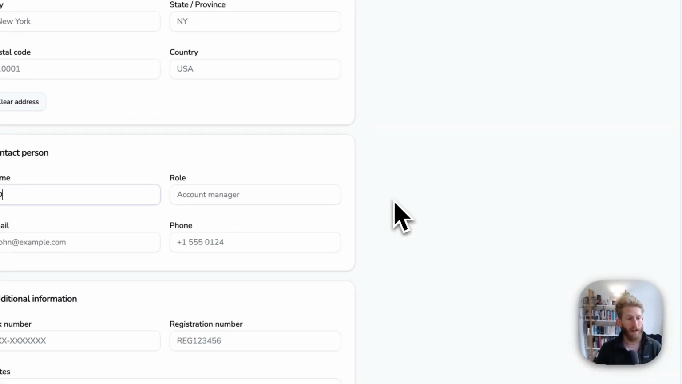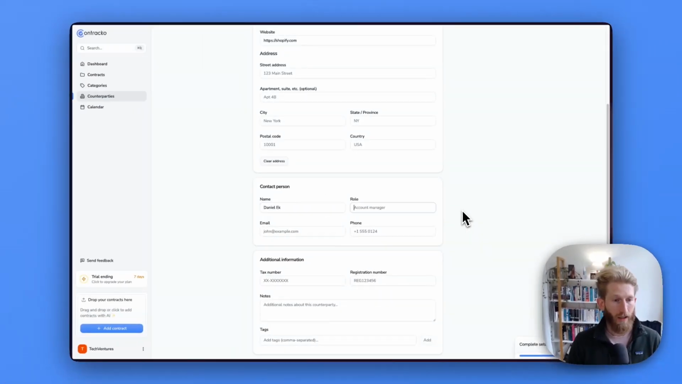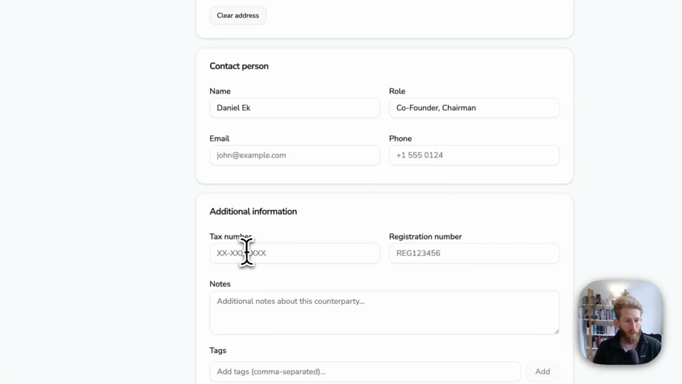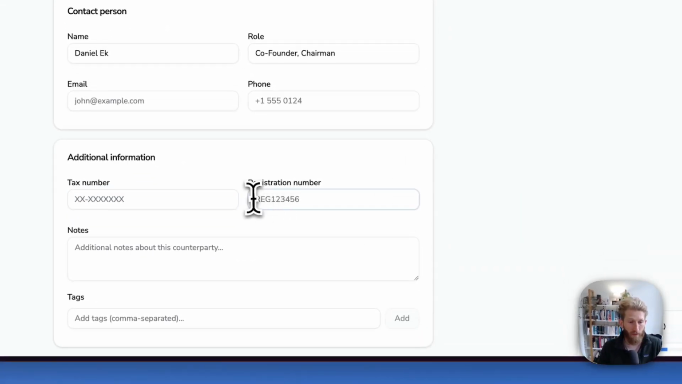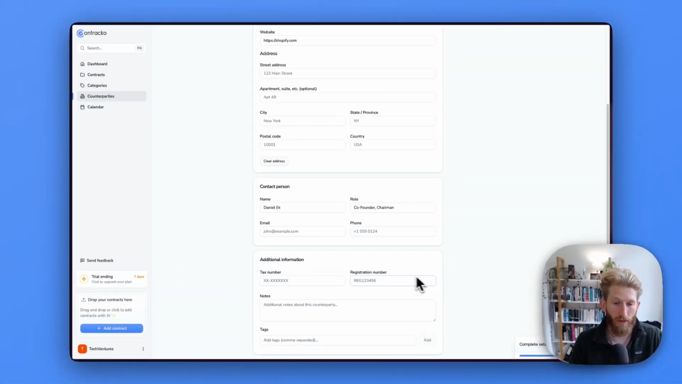In this case, let's say our contact person is Daniel Ek. He is the co-founder and maybe chairman now, and maybe his email address. For the company, we can track a tax ID, if you need that for VAT purposes, for example, as well as a company registration number for invoicing. This could be a number you get from the local Chamber of Commerce or business registry.